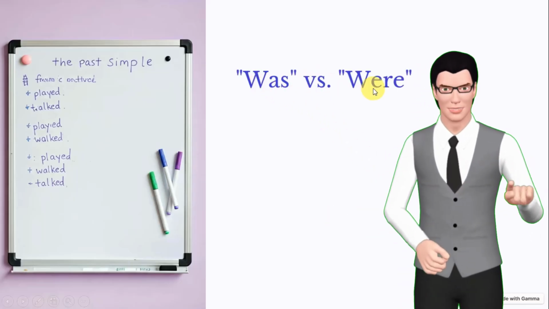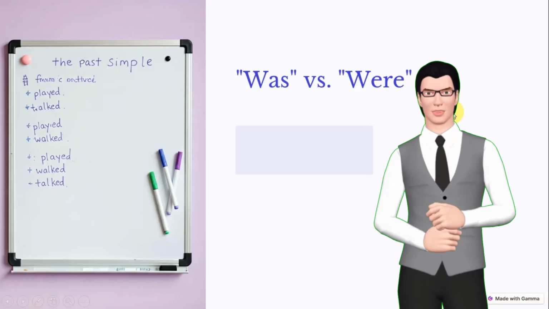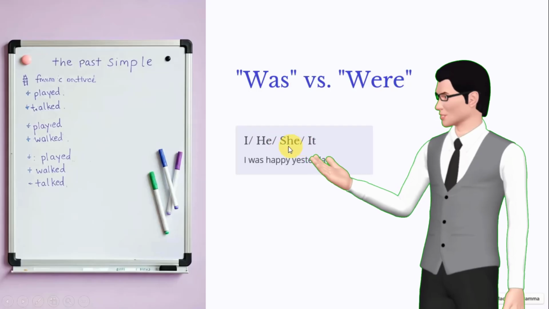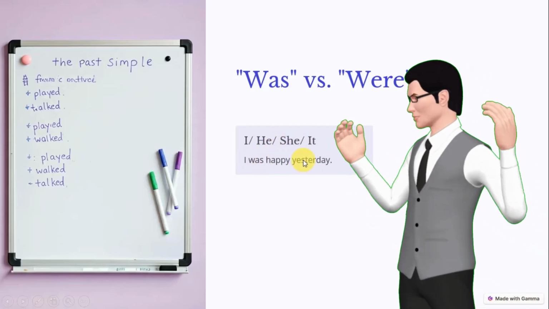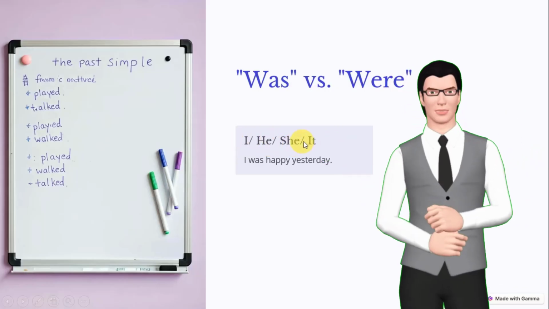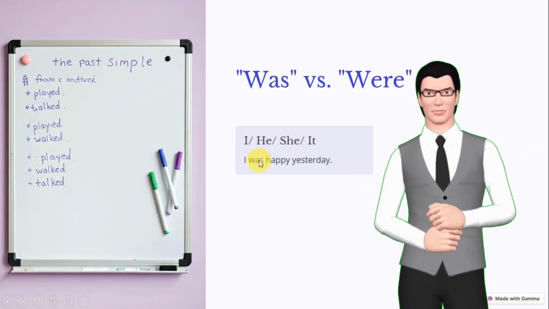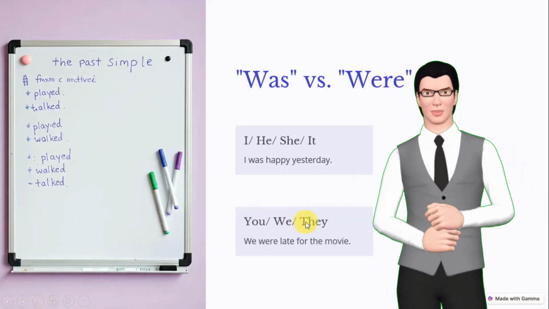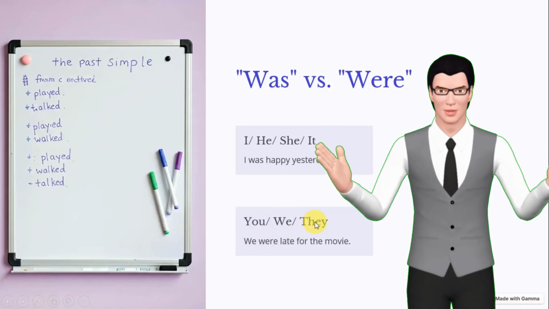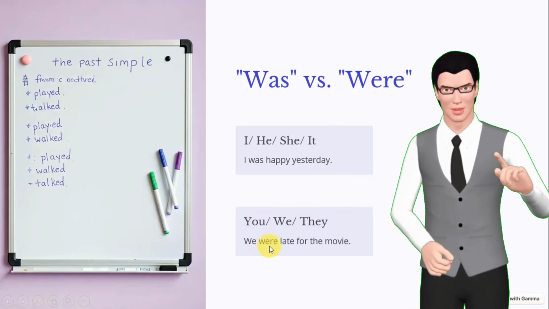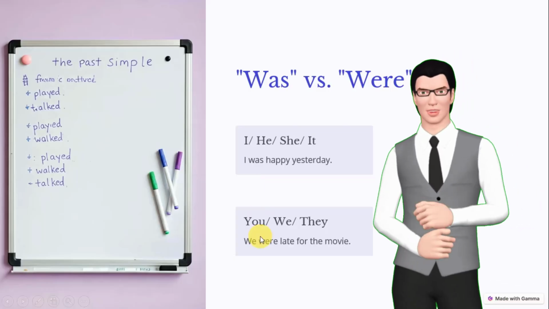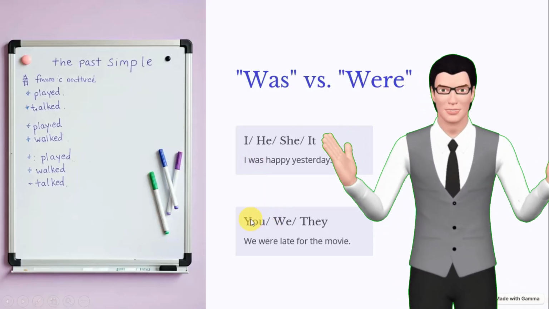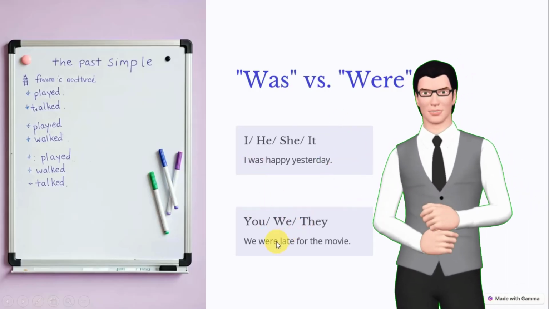Was versus were. Righto. Guys, have a look at it. He, she, it is was. I was happy yesterday. Right? So I, he, she, it, you will say was. And of course, then you, we, they, you will say we were late. They were late. You were late. Right? You won't say you was late. No, that is incorrect. I, he, she, it is was. You, we, they is were.